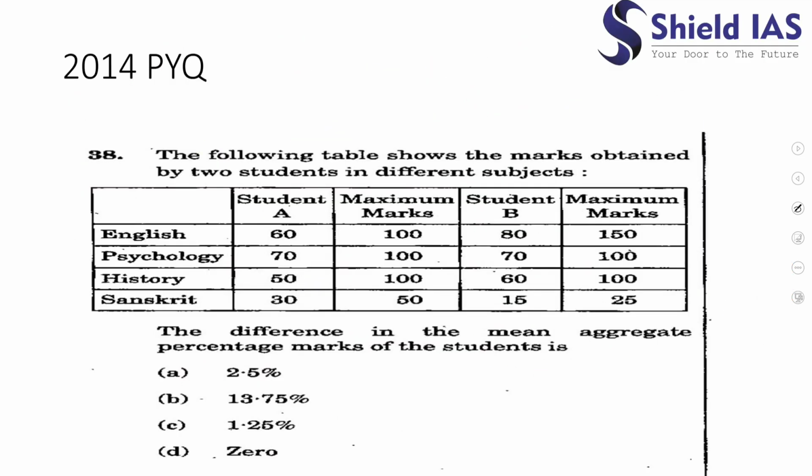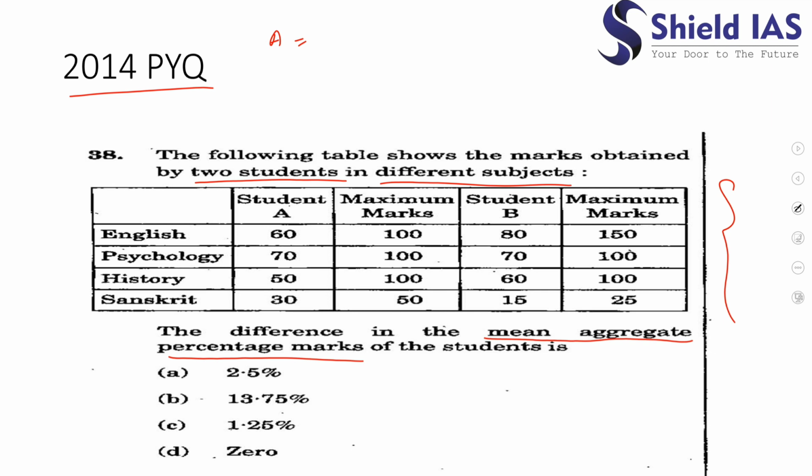Okay. So this is the next question. This has also been asked in 2014. So what does the question say? The question says that the following table shows the marks obtained by 2 students in different subjects. Okay. So this is the table. It says the difference in the mean aggregate percentage marks. So how will you calculate the mean aggregate percentage marks? You just calculate the average.